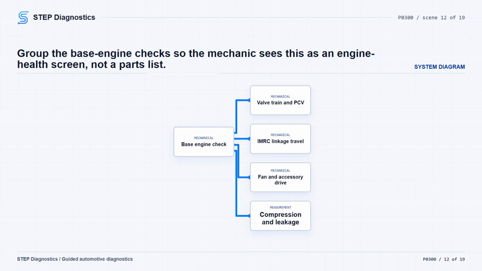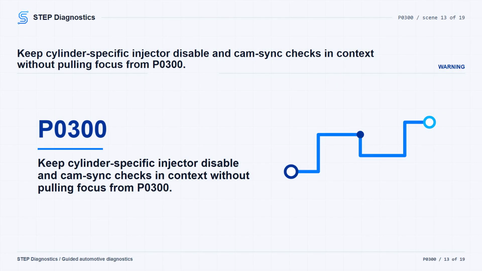If no base engine concern is found on the P0300 path, continue toward the generator and crank signal checks. Before moving on, understand where the shared misfire routine can split. On a cylinder-specific path, the next check is to start the engine. Use the PCM injector disable controls, command the suspect injector off, and watch whether engine RPM changes. If the vehicle does not support those injector disable PIDs, follow the passing direction for that check.